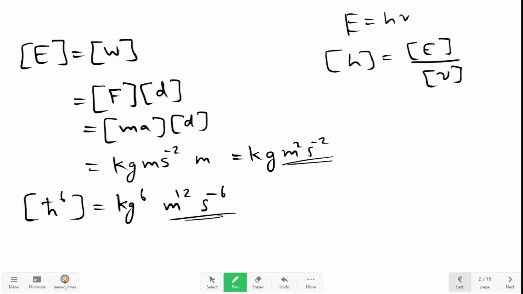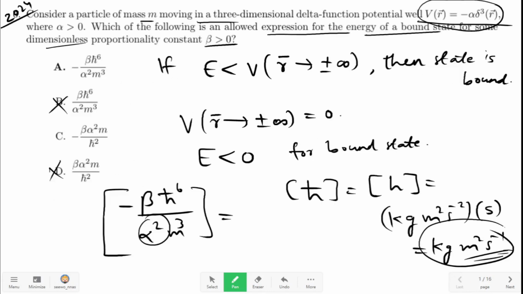If you put all these things in the dimensions of minus beta h cut raised to 6 divided by alpha square m cube, then you will find that the units will be equal to kilogram meter square per second square, which is same as the dimensions of energy. So option A is the correct answer because it is matching with the dimensions of energy.